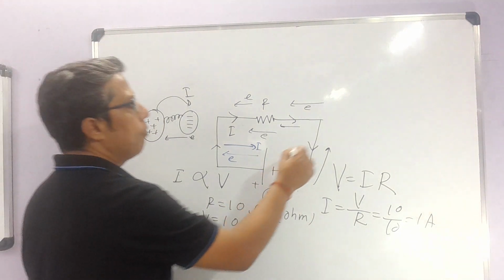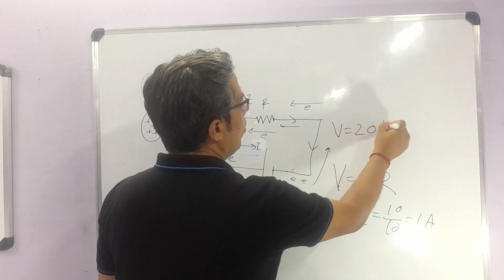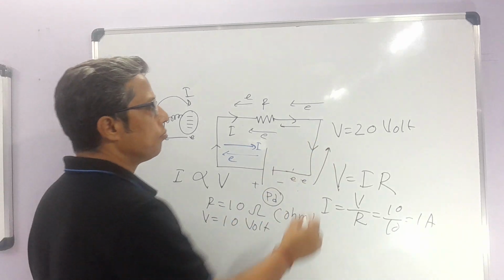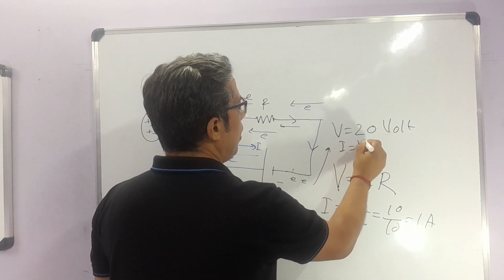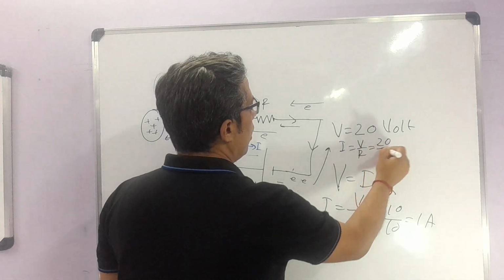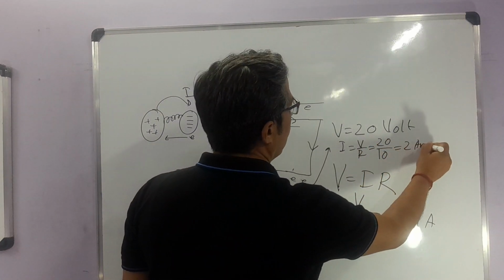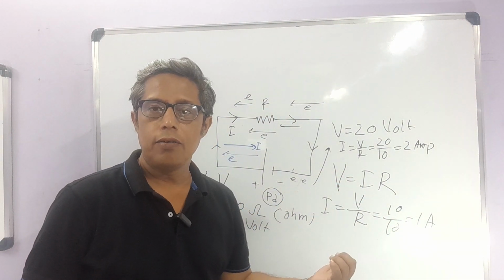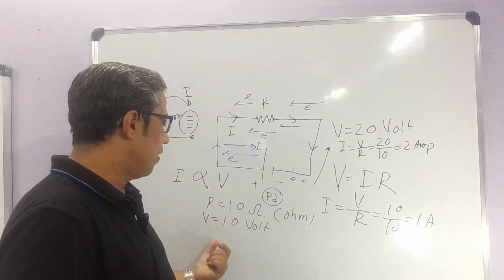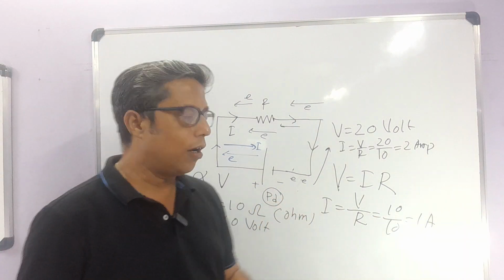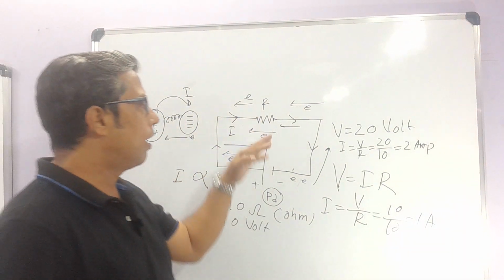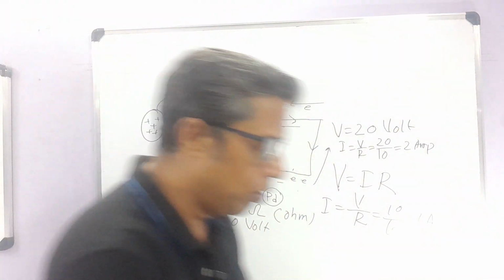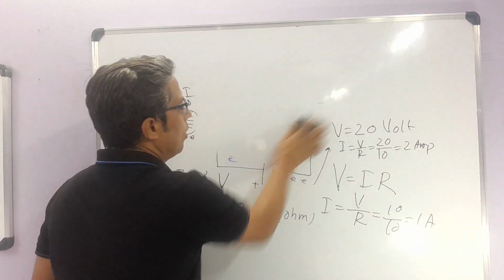Now if I apply V equal to 20 volt, I just double the source voltage. What happens? The current will be V by R. V is 20, R is again 10, so 2 ampere. So the current is doubled. I am increasing the voltage, and the current gets doubled. This way, Ohm's law is helping us here. Now the resistance is fixed in this circuit.